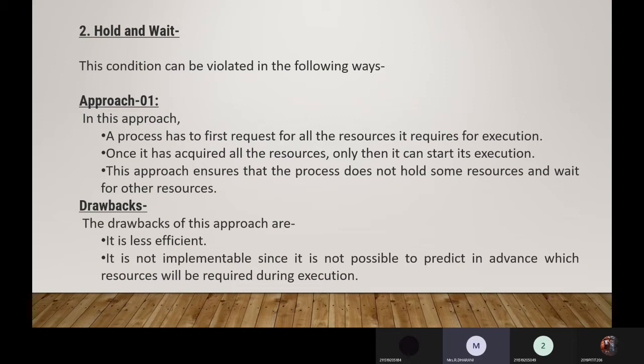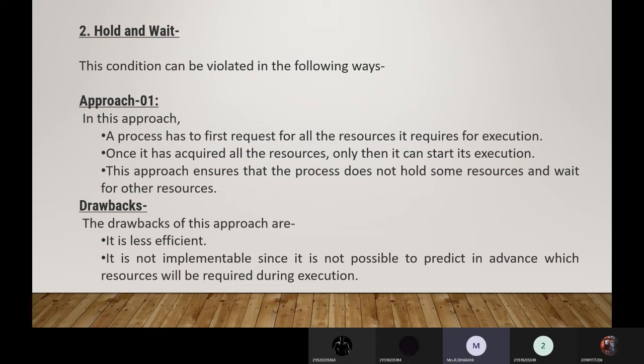So this approach will ensure that the process does not hold some resources and wait for the other resources, because initially the process got all the resources, so there will not be a chance of a deadlock occurring, right? So this is approach 1. But what will be the drawback? It's very easy and you can understand it. There is no chance of entering a deadlock situation because every process has its own resources.